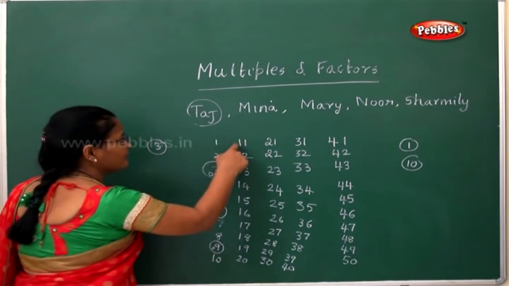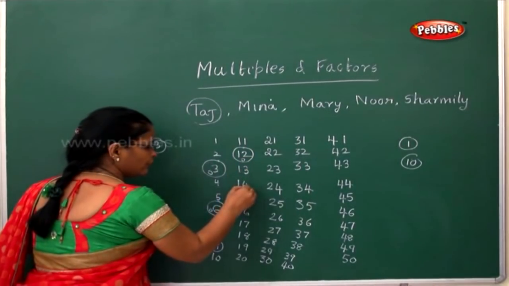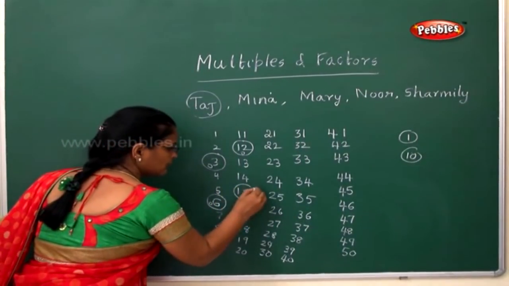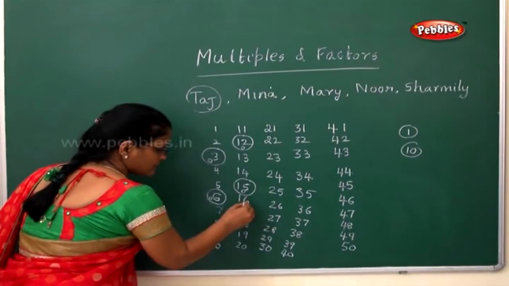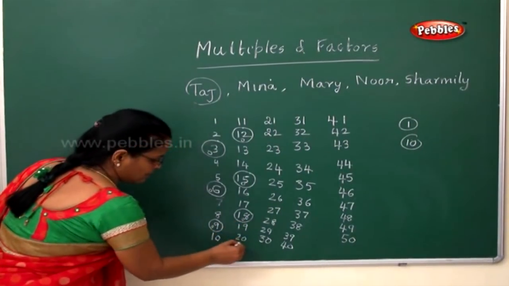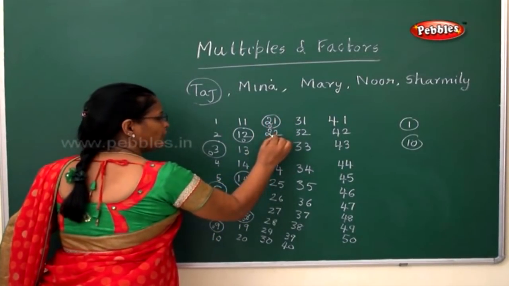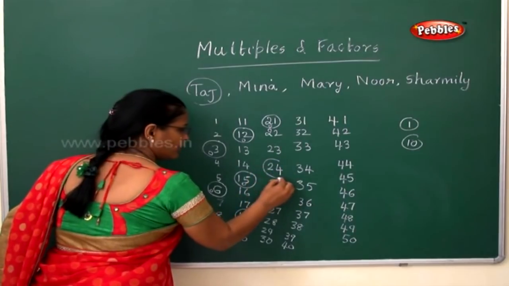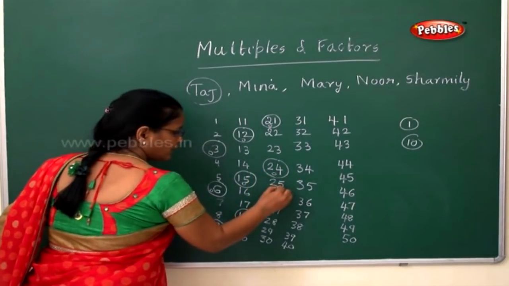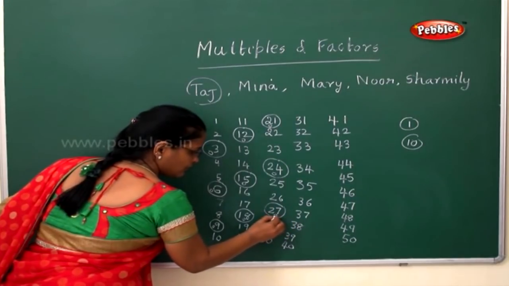Again on 12, on 15, on 18, on 21, on 24, and on 27 he kept a stone.